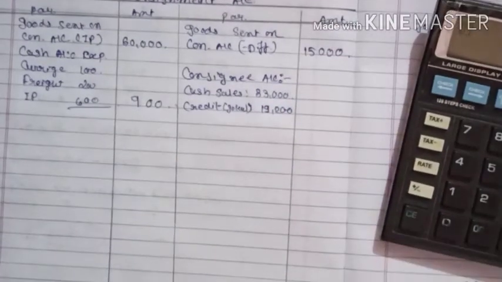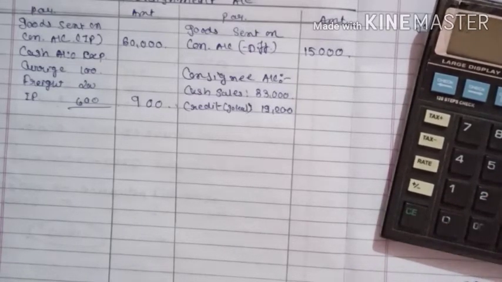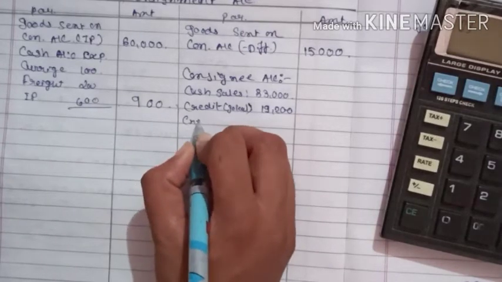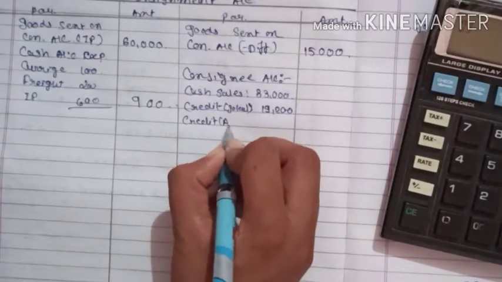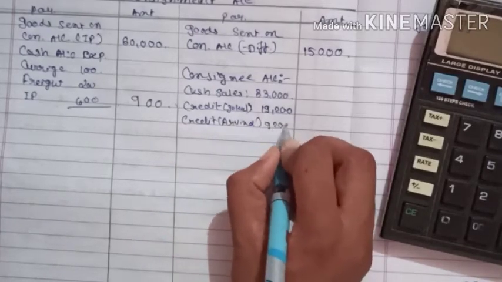Then on the recommendation of the consignor, he sold the goods to Arvind, 40 calculators at rupees 230. 40 into 230, that is 9,200. So credit sale, Arvind, 9,200.